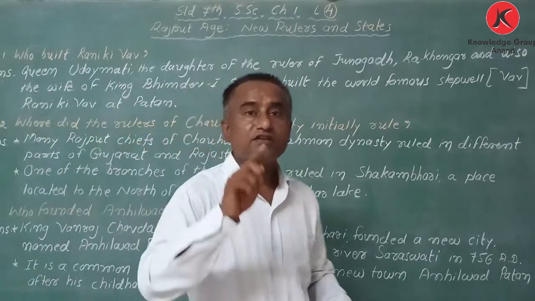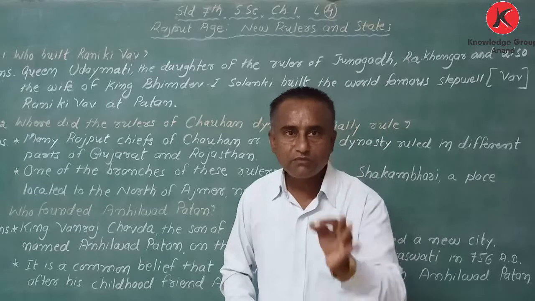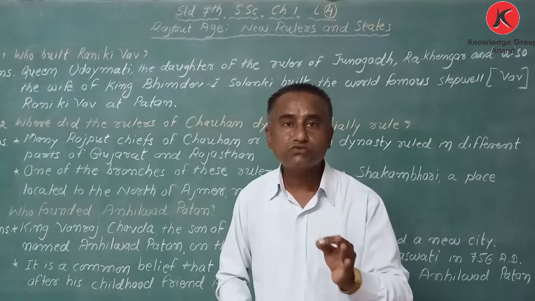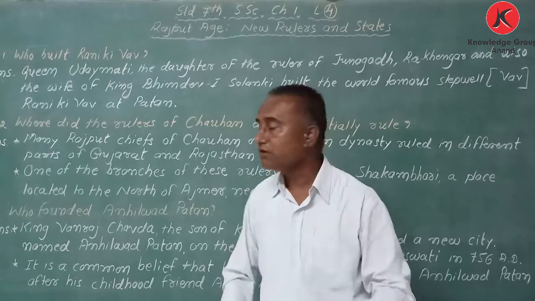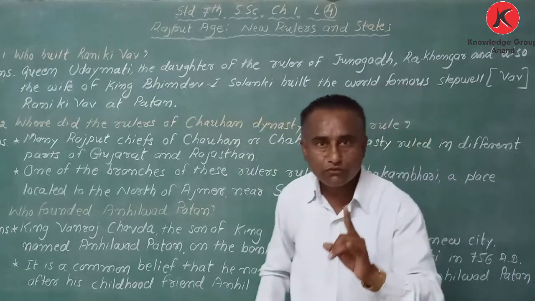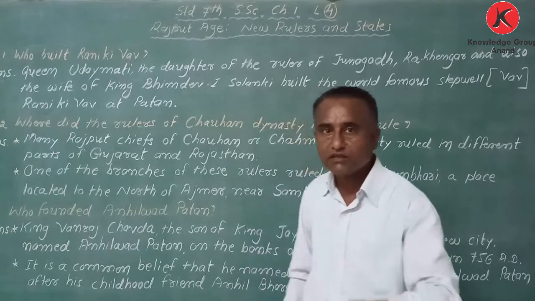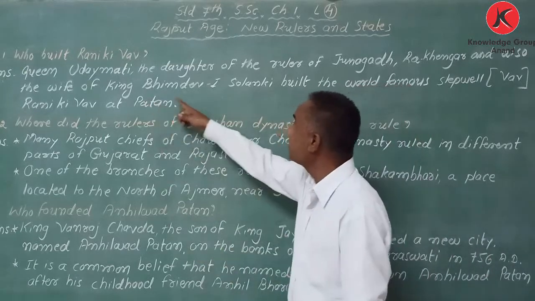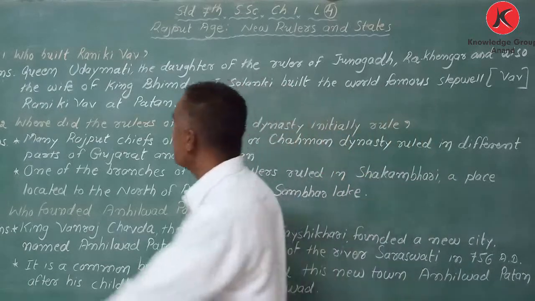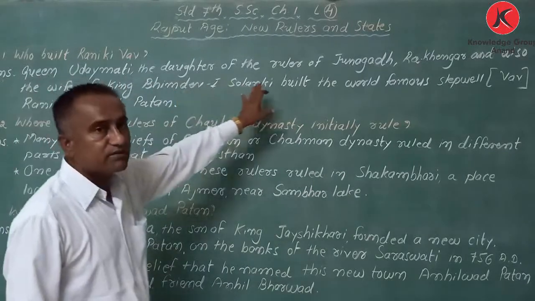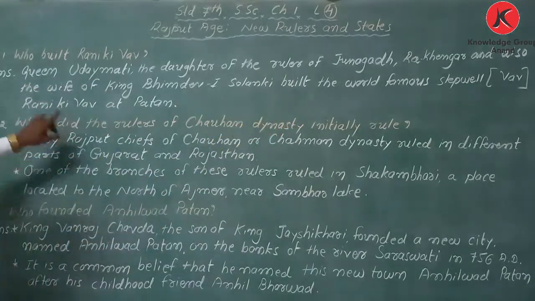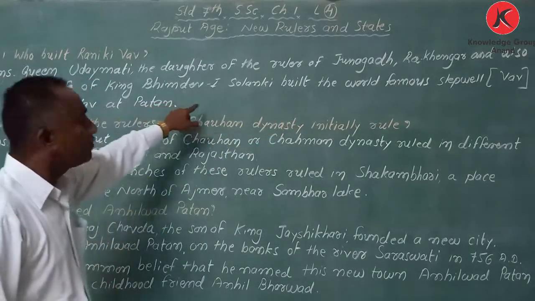And she got married to the Solanki king, King Bhimdev I. So here the answer comes: Queen Udaymati, the daughter of the ruler of Junagadh, Rakhenga, and also the wife of King Bhimdev I.